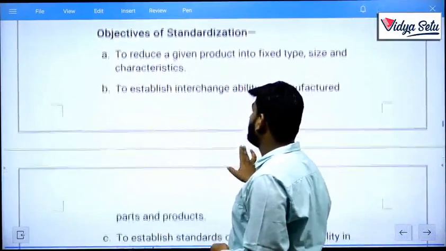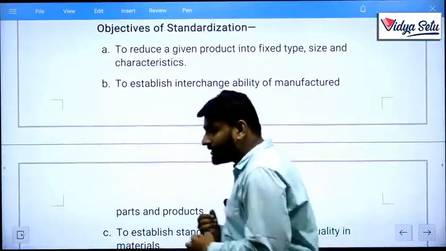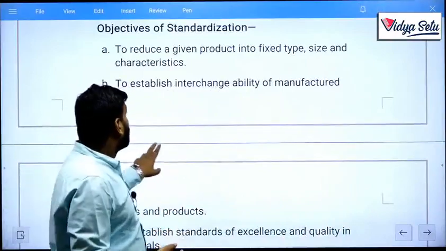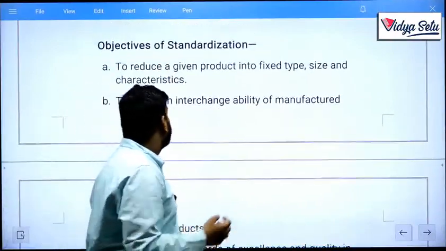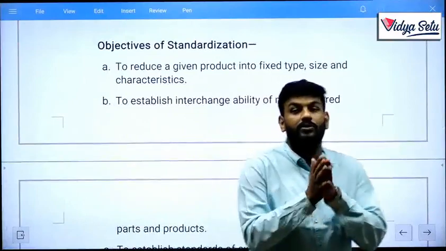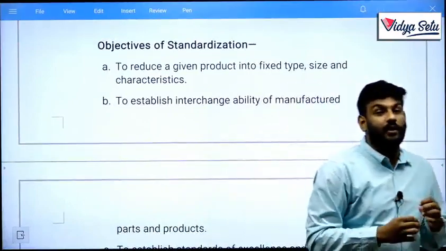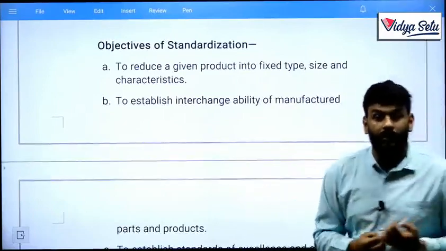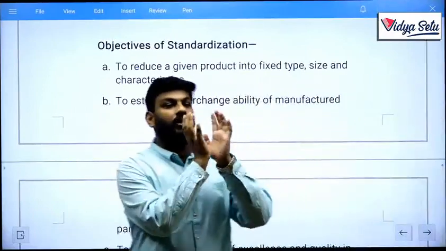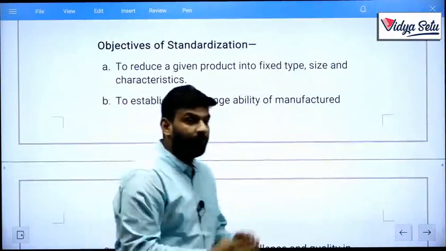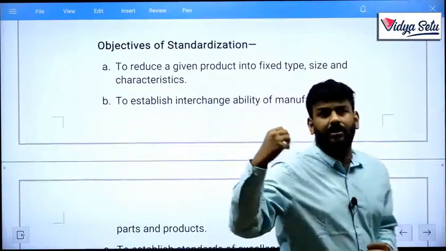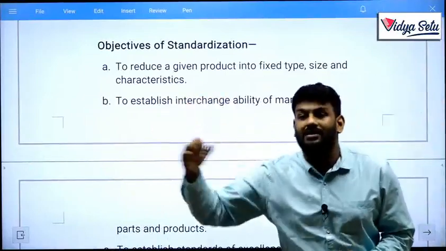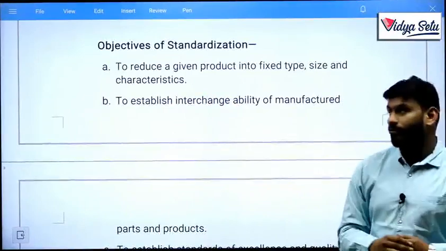Now, objectives of standardization. What are the main objectives of standardization? Why do we need to follow standardization? To reduce a given product into fixed type, size and characteristics. Whatever we are producing or doing should be maintained in a fixed line, a fixed variety, all coming under the common line. That is, we need all my products in this color, in this shape, etc.